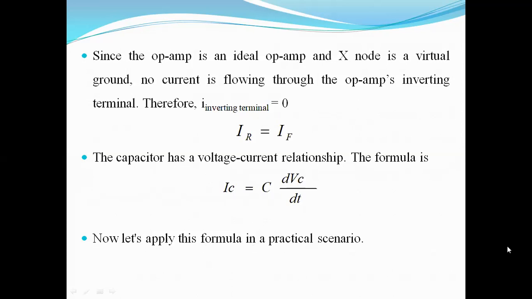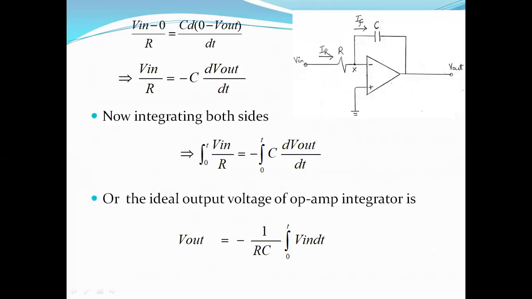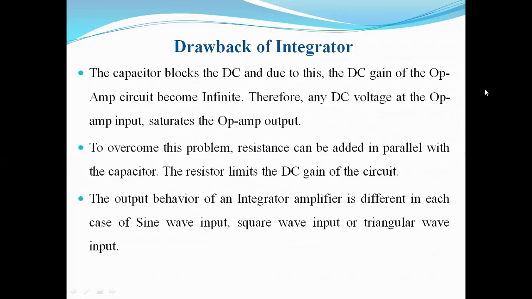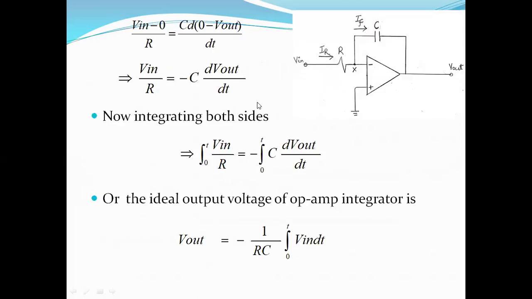Now let us apply this formula in our practical scenario. Let us see this diagram again for reference. Vin minus 0, where X is the virtual ground, divided by the resistor, is equal to C d(0 minus Vout) by dt. This is the current across the capacitor. This is equal to... 0 we have eliminated, and we are integrating both the sides.